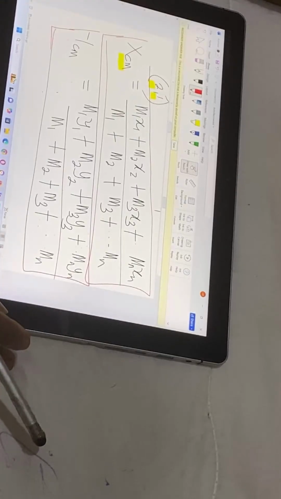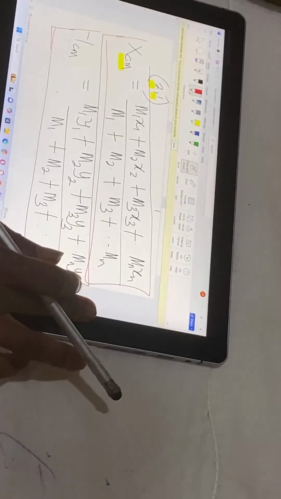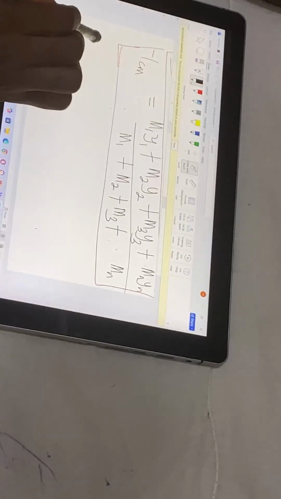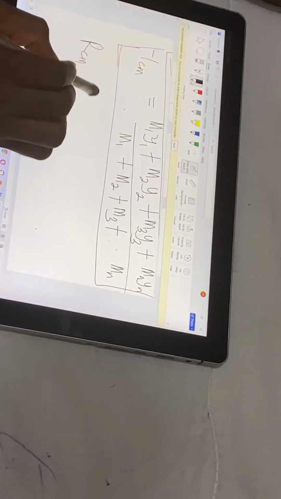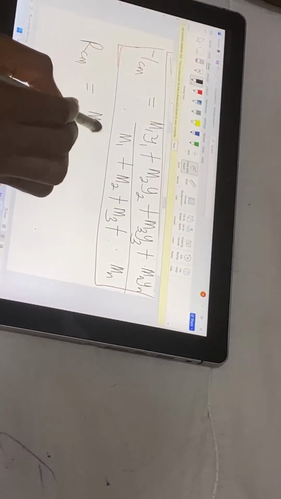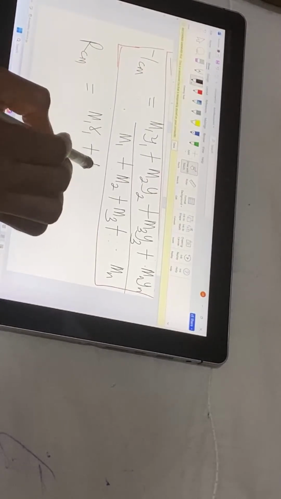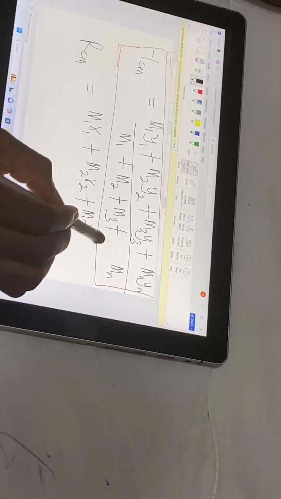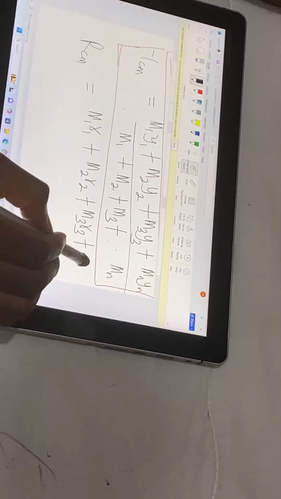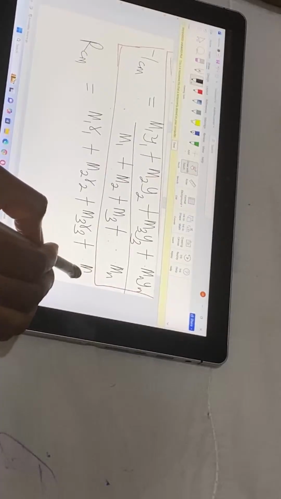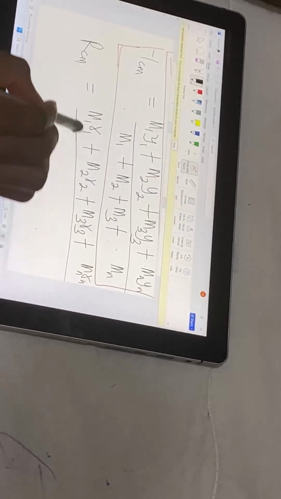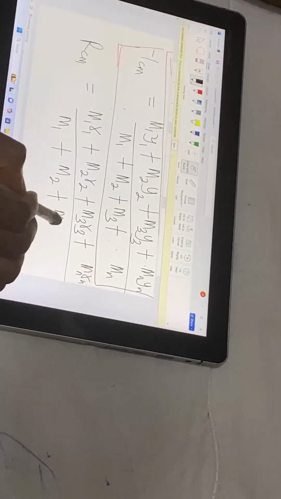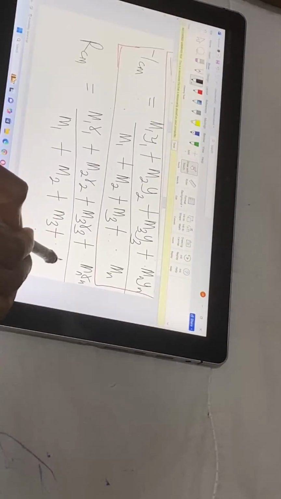We also have radius center of mass. For radius center of mass, we have this to be equal to M1 r1 plus M2 r2 plus M3 r3 plus dot dot dot Mn rn, over M1 plus M2 plus M3 plus dot dot dot Mn.